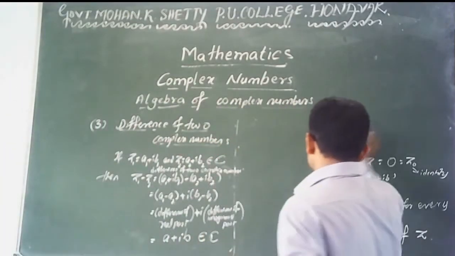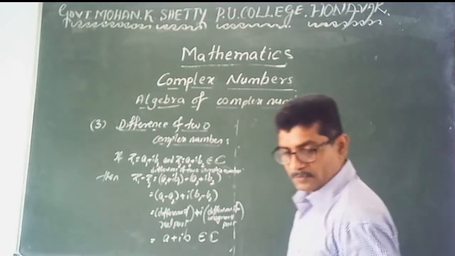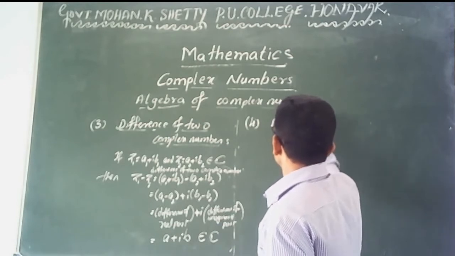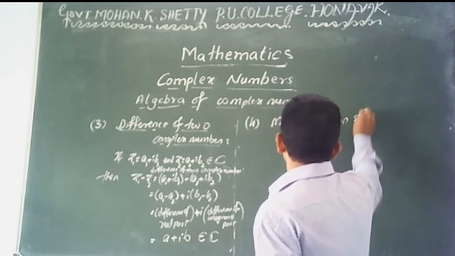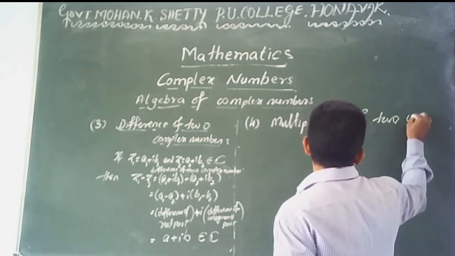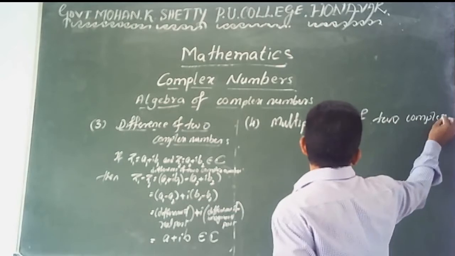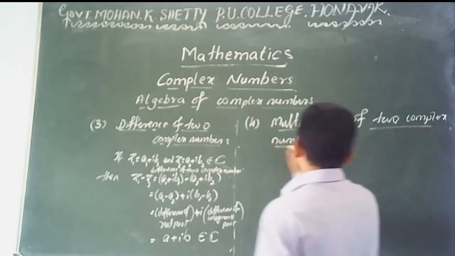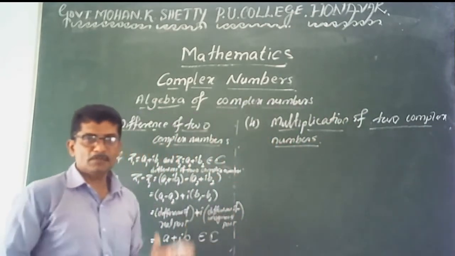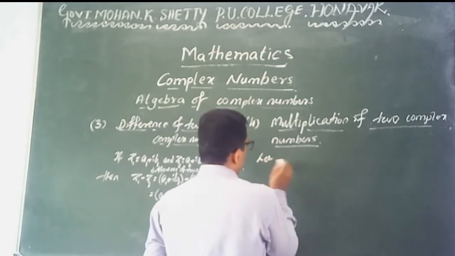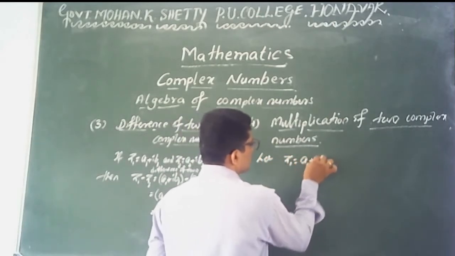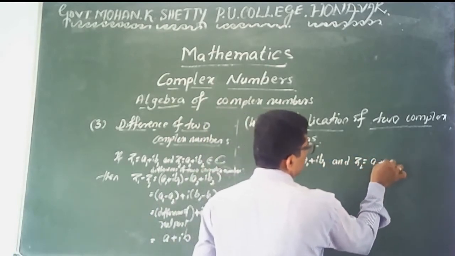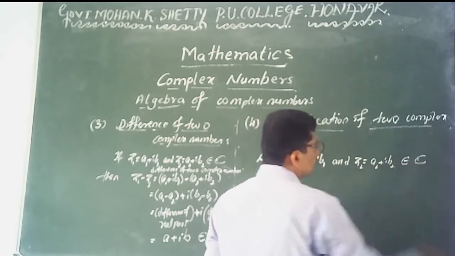The next one is the fourth one, the multiplication of two complex numbers. The multiplication of two complex numbers. Here also is very important, the multiplication of two complex numbers. Let us assume that z1 is equal to a1 plus I into b1 and second complex number z2 equal to a2 plus I into b2 are any two complex numbers.